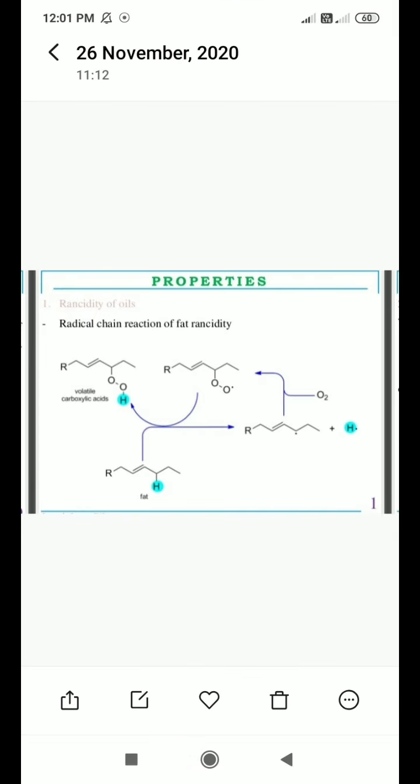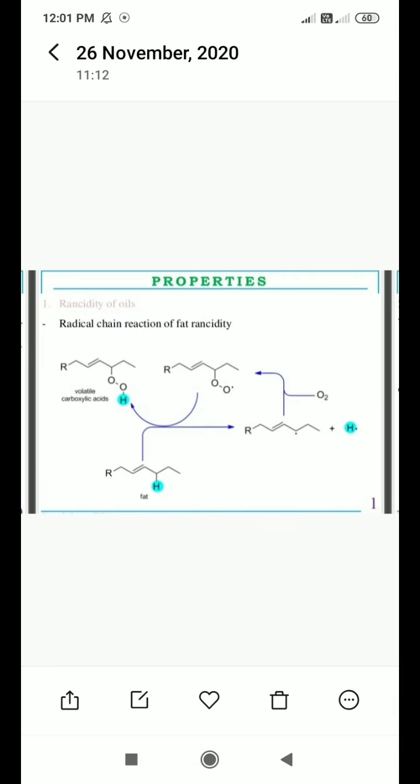Here you can see the reaction. In the example below, they have shown a representative fat. A proton is removed along with one electron, leaving a radical on the fat. Then, when exposed to oxygen in the presence of air, the radical attacks the oxygen molecule, and they polymerize and volatile carboxylic acids form. This is the rancidification.